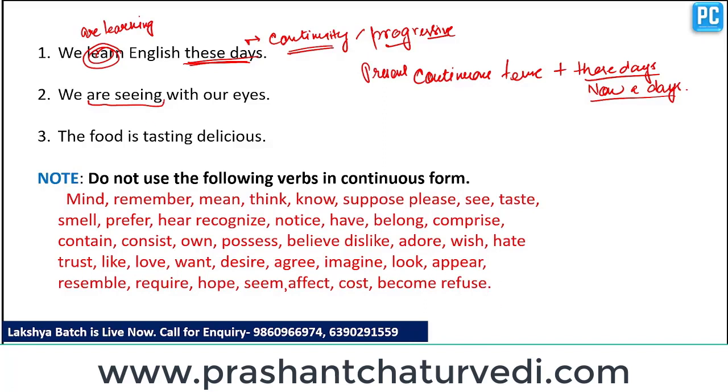Clear? Do not use the following verbs in continuous form, because these verbs do not express any kind of activity that can be made in process.